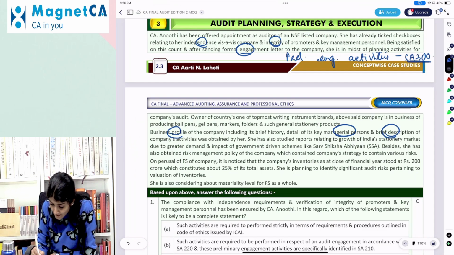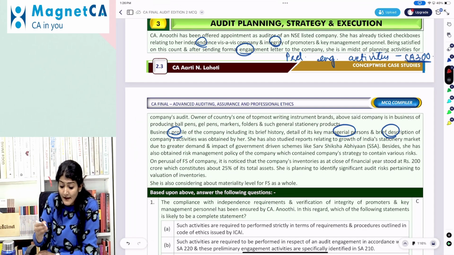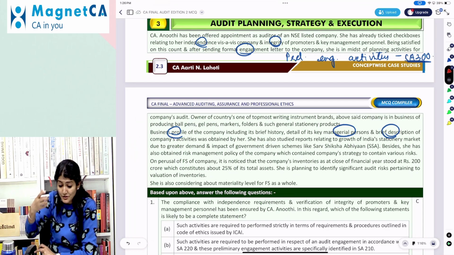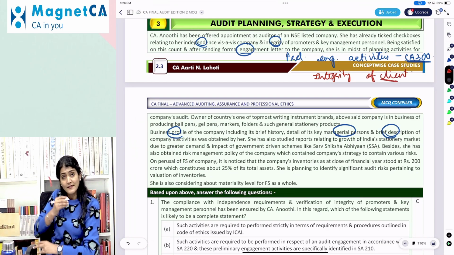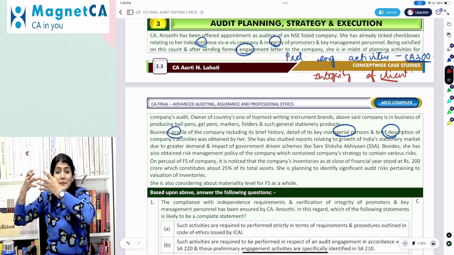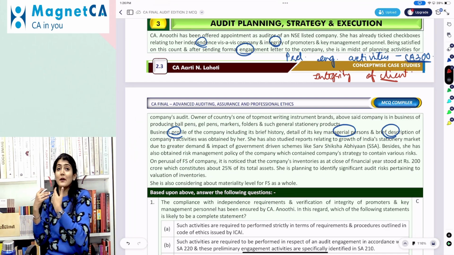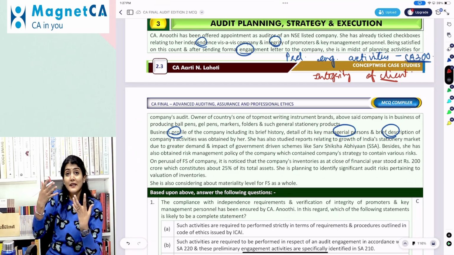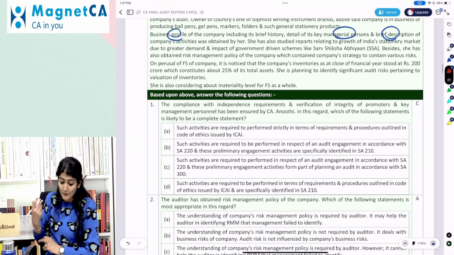One of the preliminary engagement activities is to check for the acceptance and continuance of the client relationship, in which you have to check for the integrity of the client. Then, do you have the CCTR, competence, capability, time and resources, and can the auditor comply with the ethical requirements, including independence. Then also send the engagement letter. Then the preconditions for an audit, acceptance and continuance. Now, based on the above, answer the question.